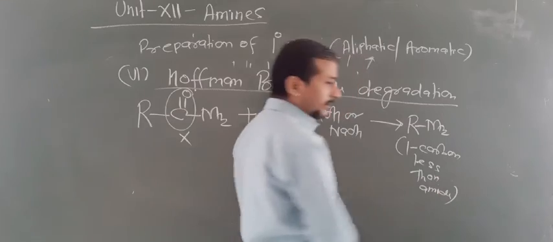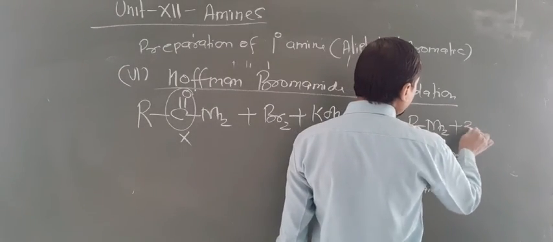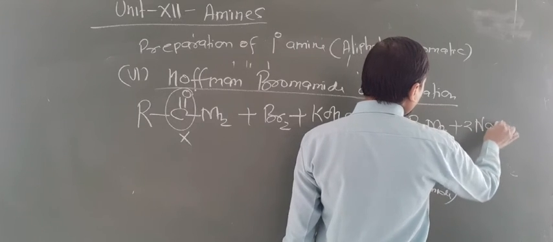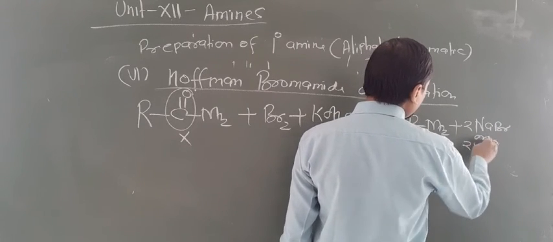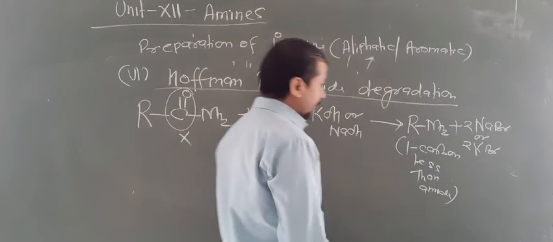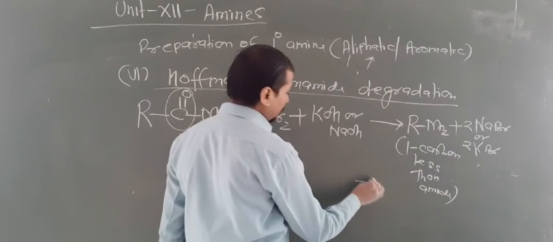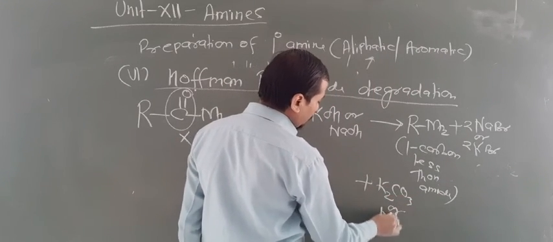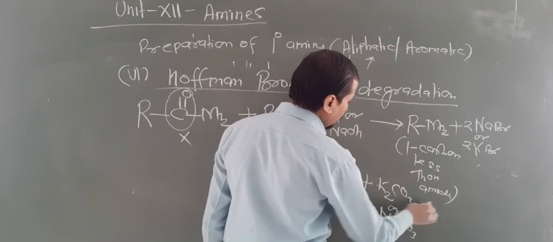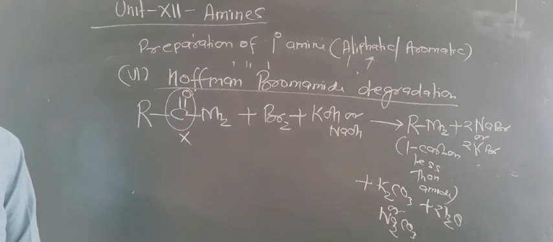The product goes to a descending series, and you will also get 2 NaBr if you are taking NaOH, or 2 KBr if you are taking potassium hydroxide, plus K2CO3 or Na2CO3 and 2 water molecules. So this is known as the Hofmann bromamide degradation reaction.